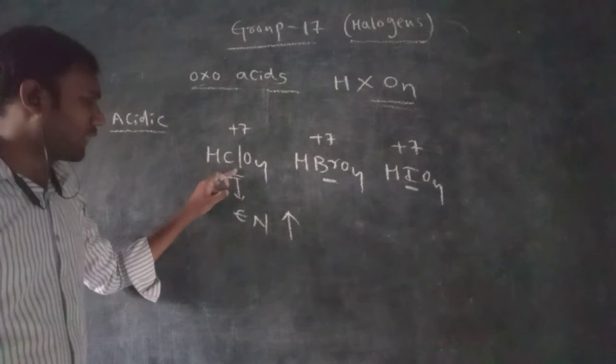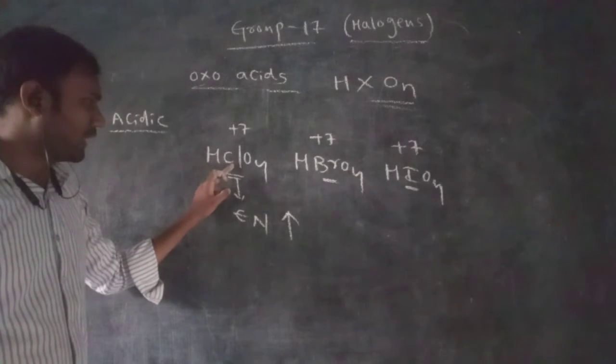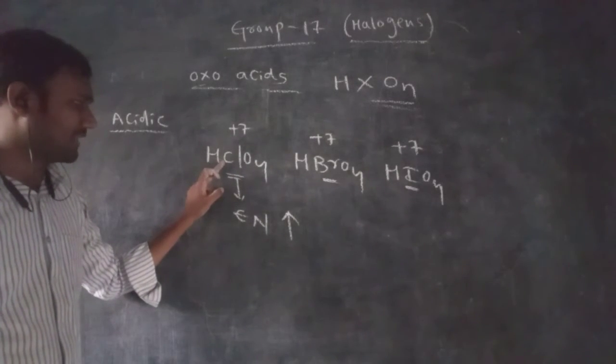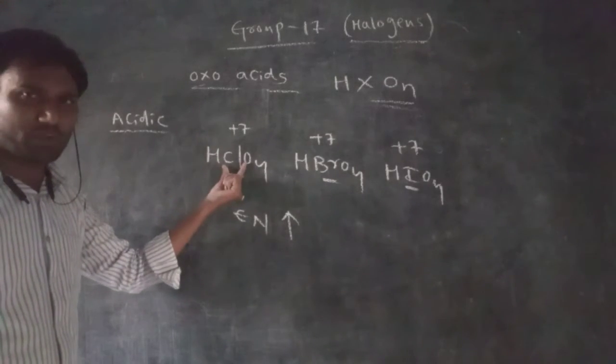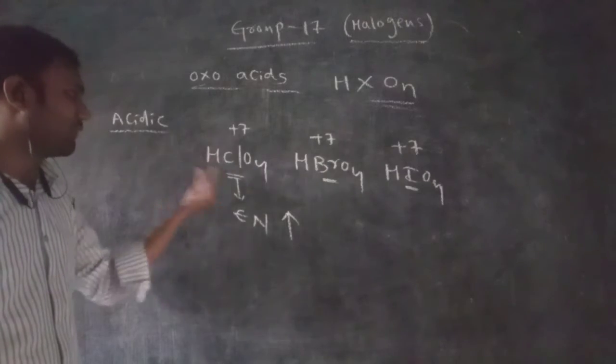So chlorine is a more electronegative element. Due to this, the electrons present between the hydrogen and chlorine atoms are attracted by the chlorine. So at that time the hydrogen can be released easily from HClO4.